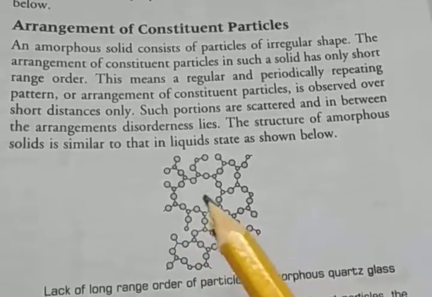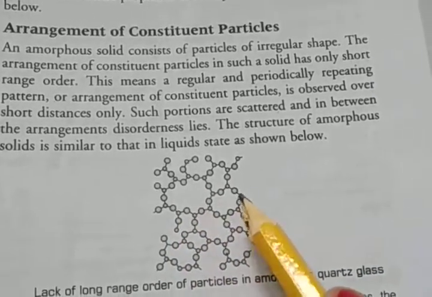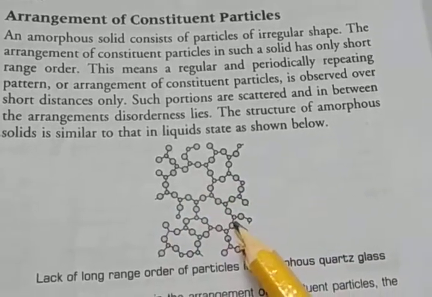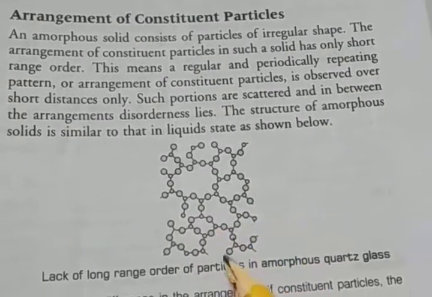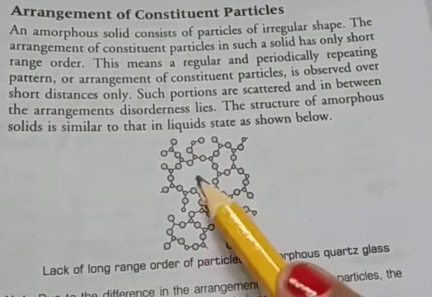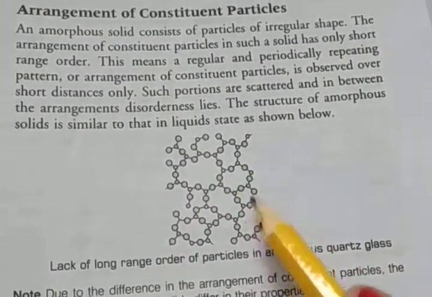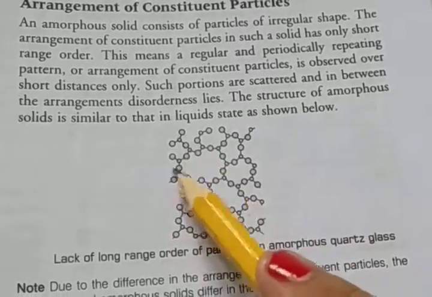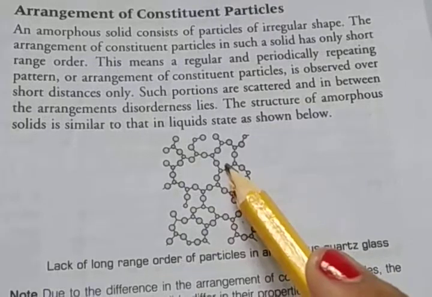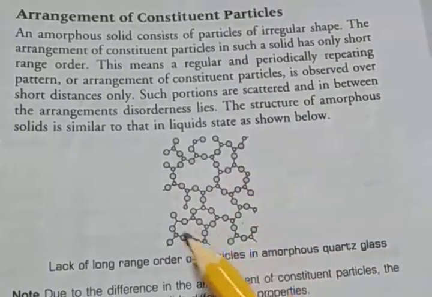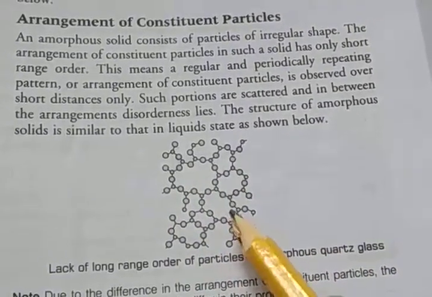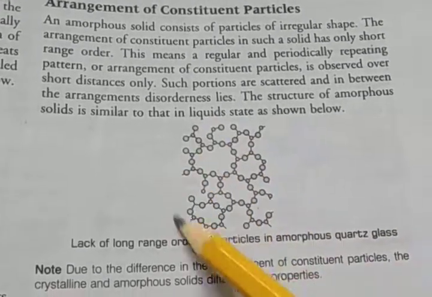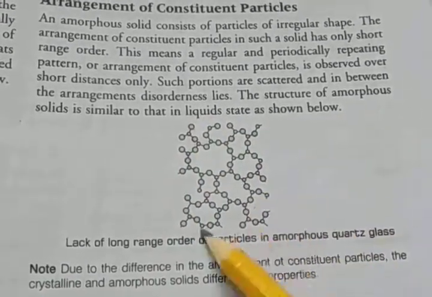This means a regular, periodically repeating pattern is observed over short distances only, and such portions are scattered, with disorder lying in between. So the structure of an amorphous solid is similar to that of the liquid state, with a lack of long range order of particles.